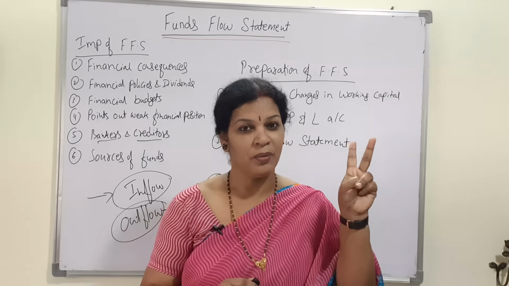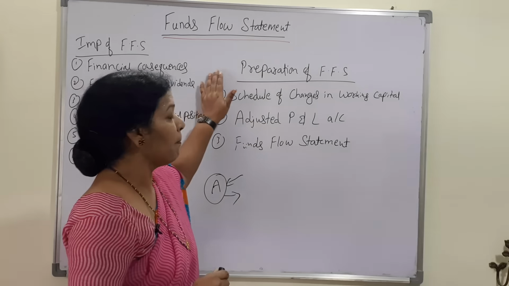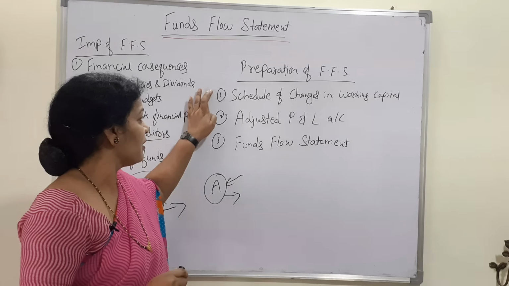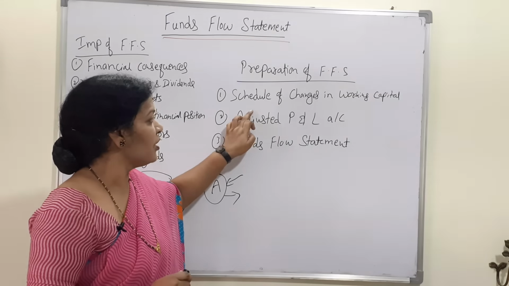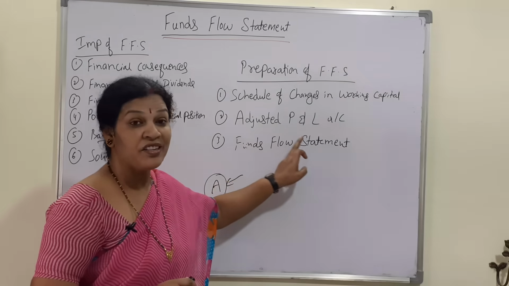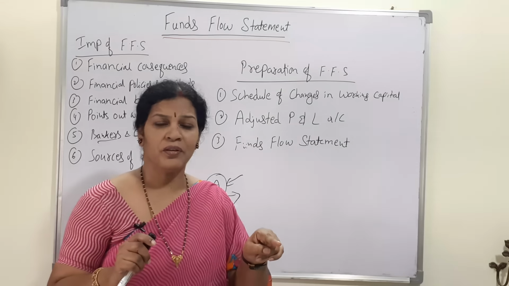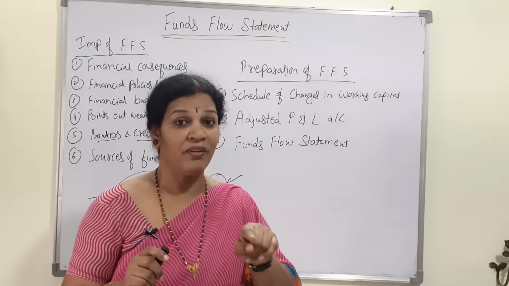Trading account, profit and loss account, and balance sheet. In the same way here also, preparation of fund flow statement, 3 steps are there. One is schedule of changes in working capital. Second one is adjusted profit and loss account, not profit and loss account. Profit and loss account already we have prepared in final accounts.